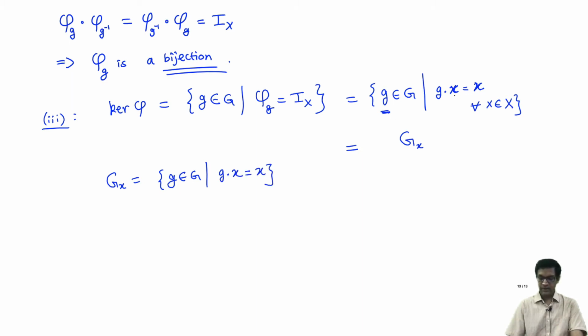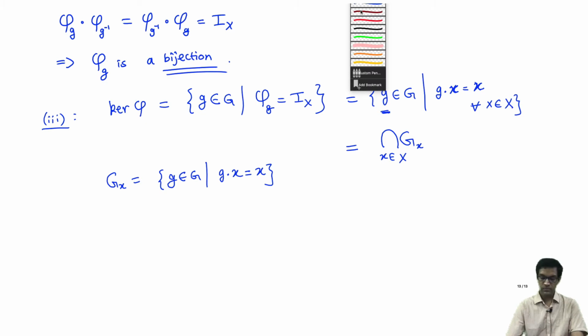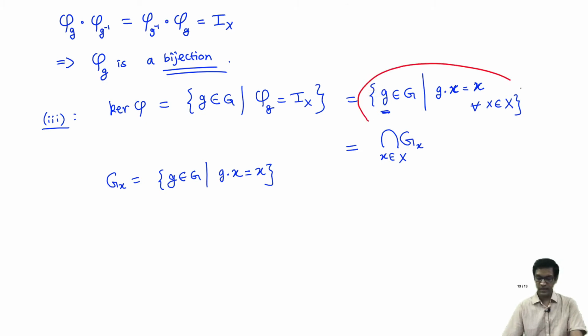But then I want those group elements which stabilize x for every x in X. Well, that's another way of saying that this is just the intersection of all the stabilizers. Write this out in full by checking that what I wrote here is a subset of this side, and conversely that the thing on the other side is a subset of this. In any case, this is more or less from the definitions.